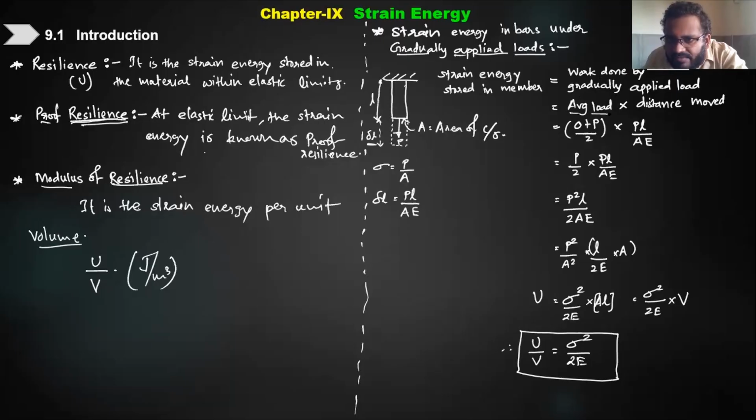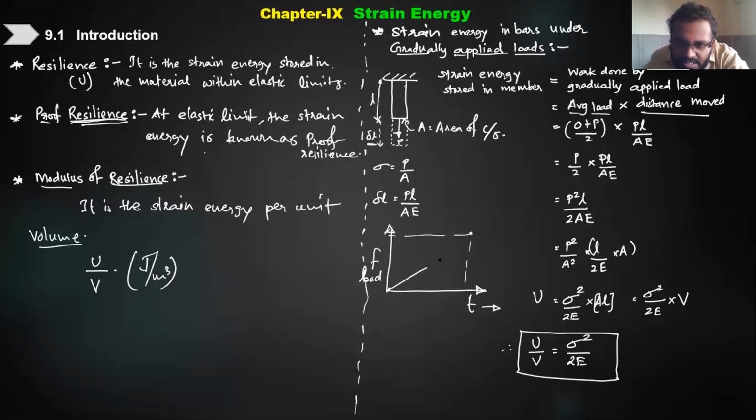Now, what is work done? The basic formula for work done is force into distance, that is, average load into distance moved. Now what is the average load? What do you mean by gradually applied load? If I draw the load versus time graph, initially at time 0, when we start loading, the load is 0, and then the load goes to the maximum, which is P. So the load varies uniformly, increasing gradually at a constant rate.